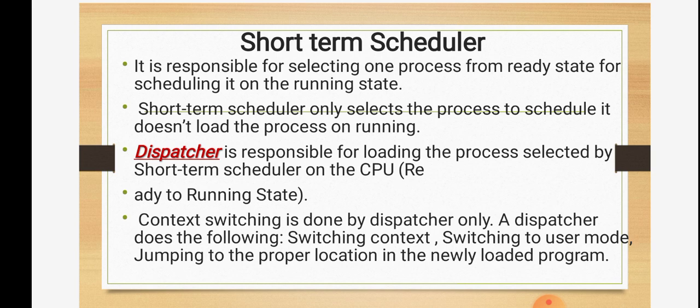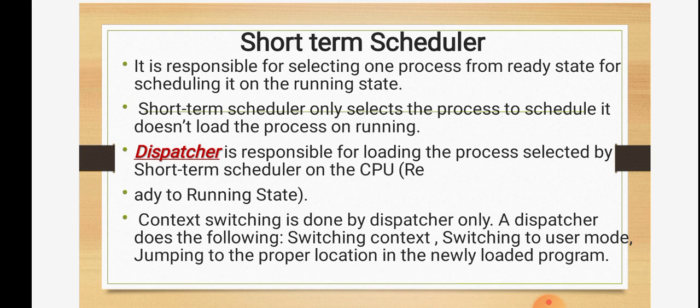It is going to perform three main tasks. Which are the main tasks of a dispatcher here? First, switching the context, meaning we are shifting from one state to another state. Second, switching to user mode. As we have already discussed, user mode and kernel mode are the two modes of an operating system.